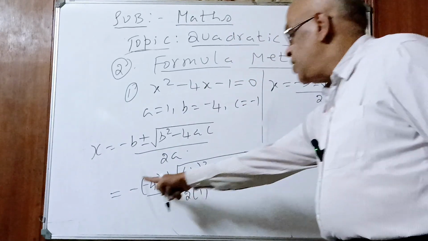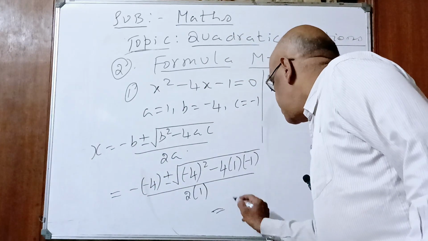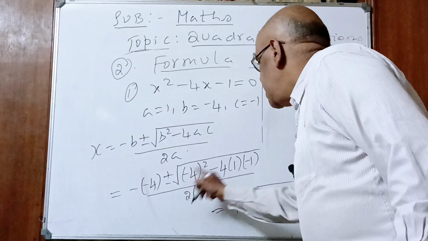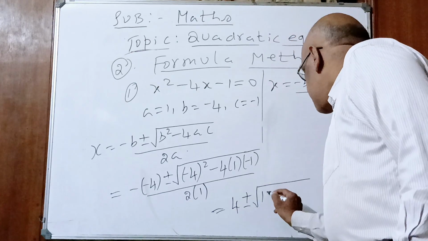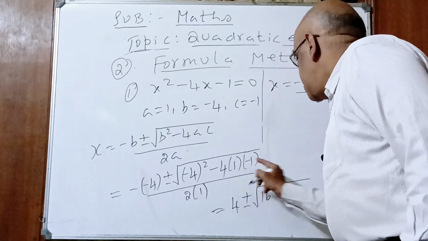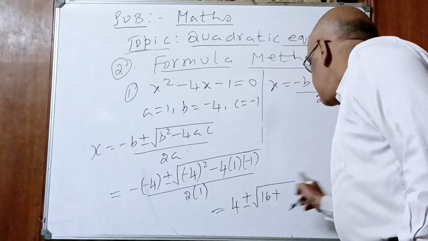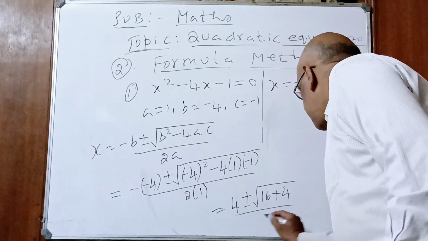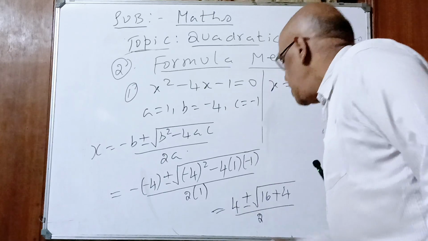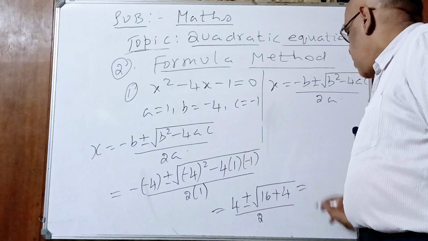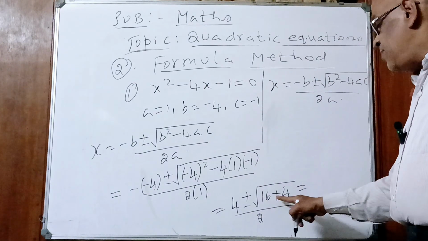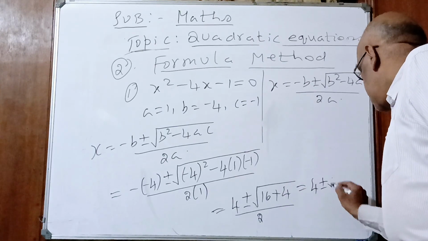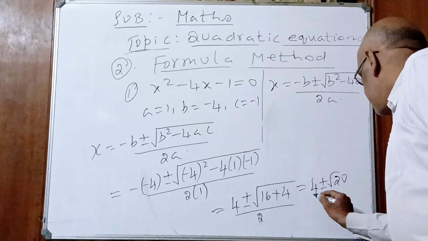Now minus into minus is plus. What do we get? 4 plus or minus under root minus 4 square, minus 4 into minus 1, which is plus 4. Minus into minus is plus. 16 plus 4, whole divided by 2. 2 into 1, 2. So what is our final answer, children? 16 plus 4 is 20. 4 plus or minus root 20 by 2.